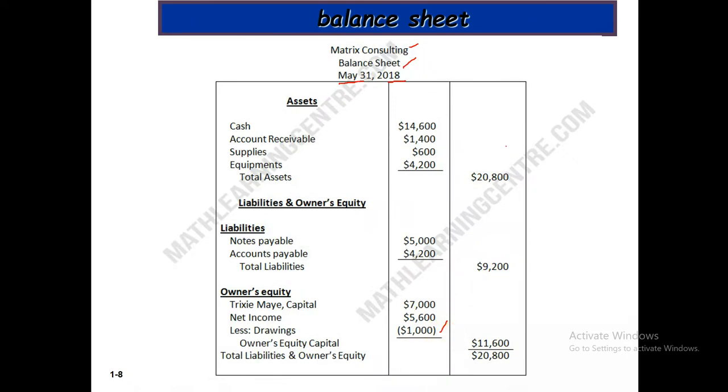After computation we get the closing owner's capital. These figures, after addition, give us this figure, and the two figures are the same.